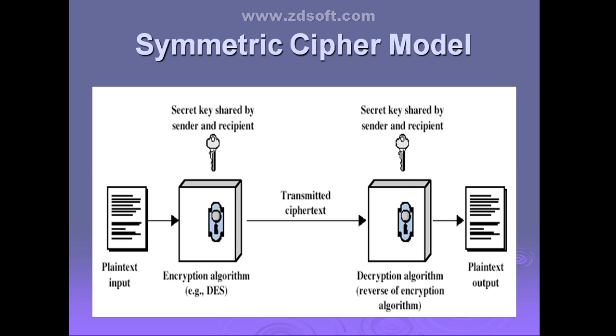Clear? Yes, ma'am. Here we have passed only a single secret key, so only one ciphertext is produced as the output. If I pass two keys as input to the encryption algorithm, two different ciphertexts will be produced. Just remember that. Here, the name itself indicates it is symmetric. That means it is going to use a single key at the sender and also at the receiver end. The same key is shared by both the sender and the receiver. Clear?